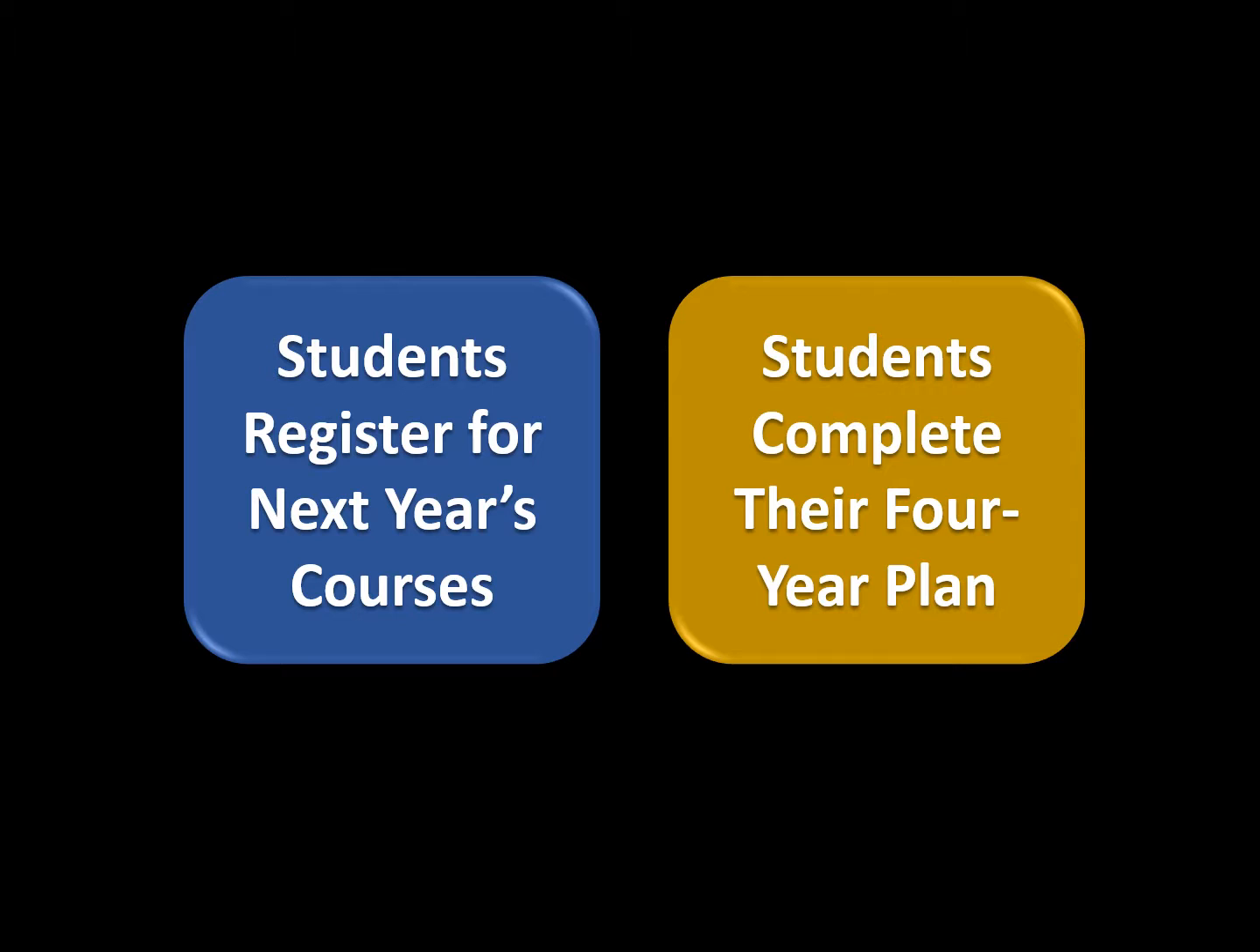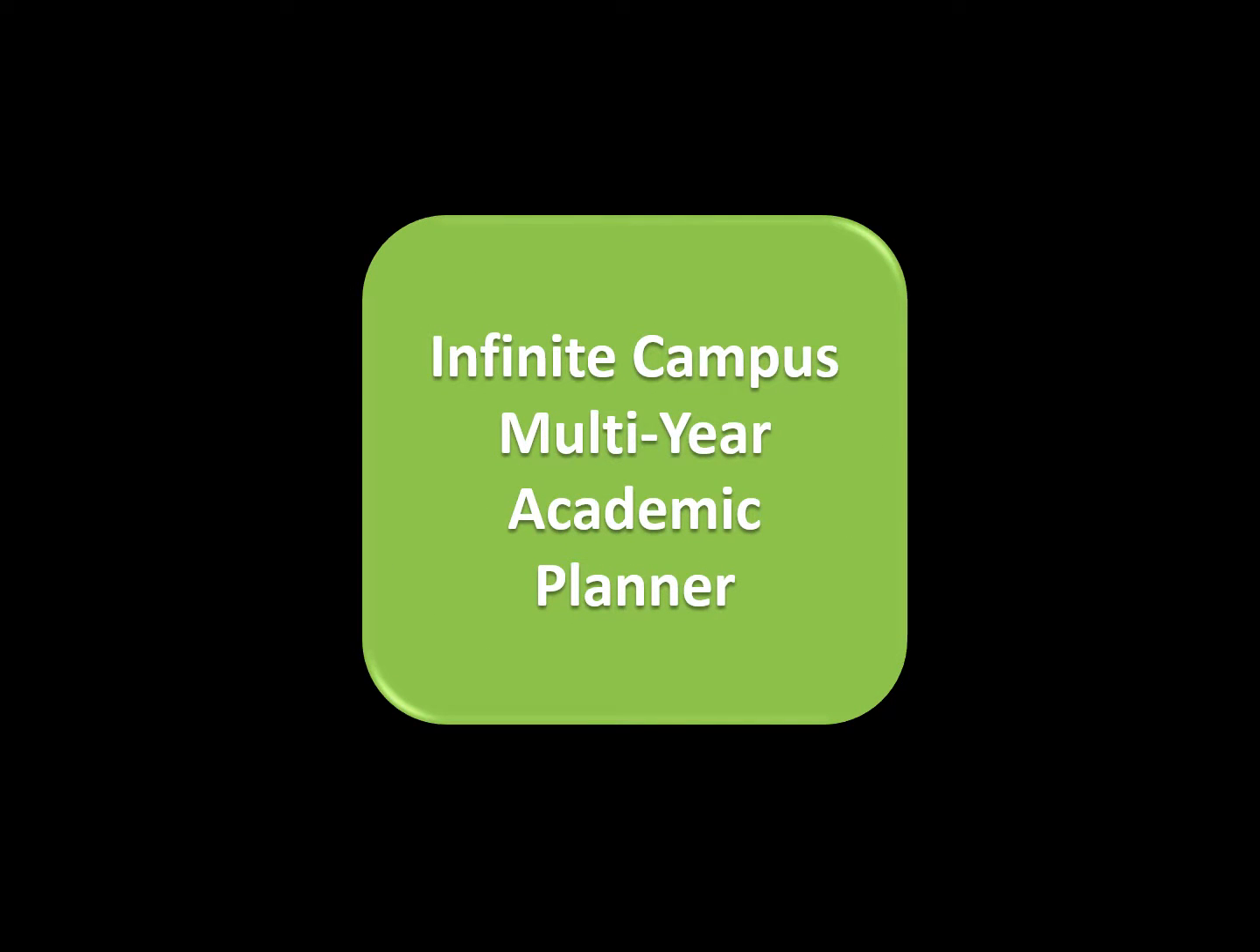Having to complete both of these required activities has always resulted in students being out of the classroom on 2 separate occasions. But in the spring of 2017, Paulding County School District has opted to use a new tool inside our Infinite Campus Student Information System called the Multi-Year Academic Planner. Known as the MYAP, this tool will allow students to complete both tasks, registering for next year and completing their 4-year plan in one place at one time.